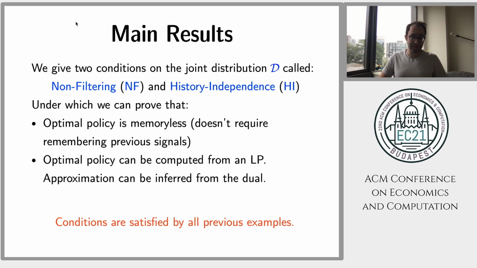But essentially, all the previous examples, in pretty much all the natural cases, satisfy those conditions. You need to impose something to exclude signals encoding very complicated things. But natural things like samples or binary classifiers, you can always encode this way.